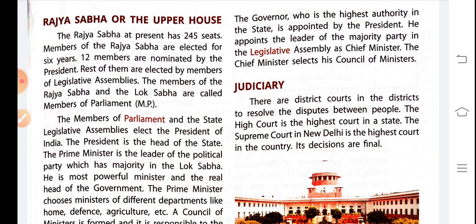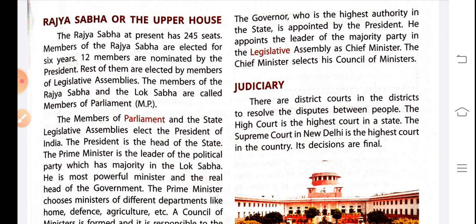Okay, the rest of them are elected by members of legislative assemblies. Okay, so the rest of the members are elected by the legislative assemblies, which are held in the state. Okay, the members of the Rajya Sabha and the Lok Sabha are called members of parliament.